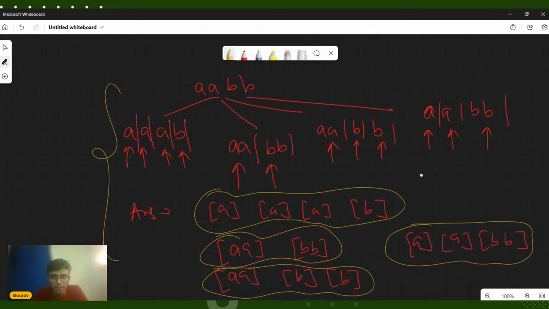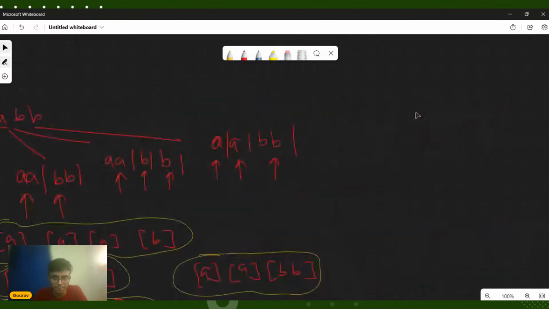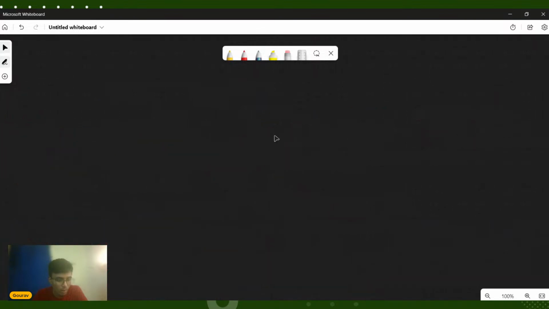Since you all have already guessed that we are having a topic of recursion and backtracking, this will require recursion. So how will this require recursion? Let's see. Let me write a recursion tree first of all. Okay, how is this idea coming up?